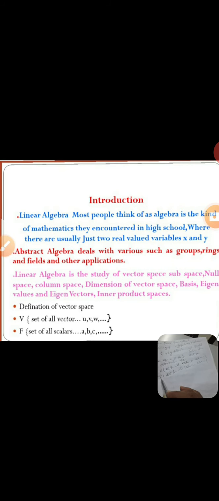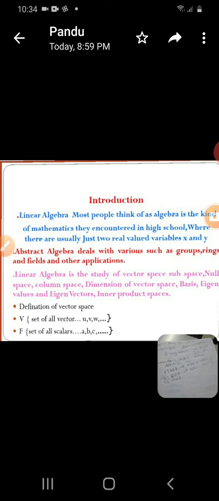Now F is a field, V is a set of all vectors, and F is a set of all scalars. F has an algebraical name, field, but V has no algebraical name.